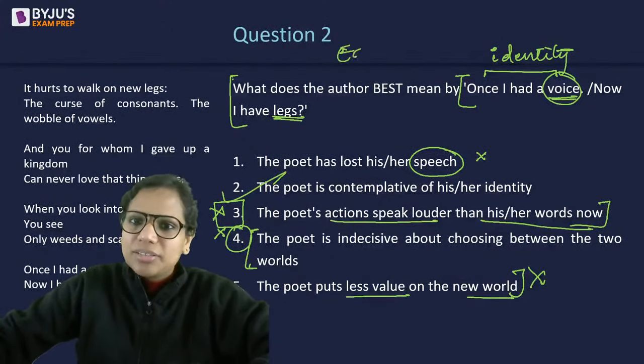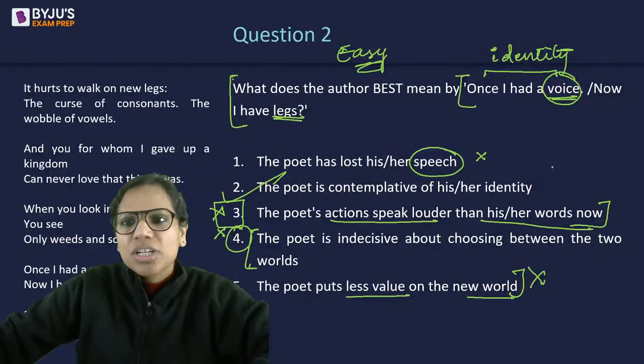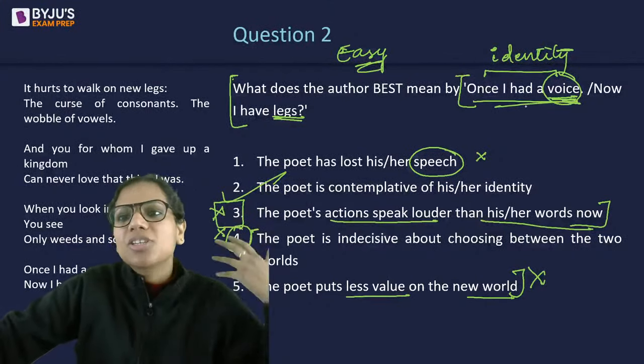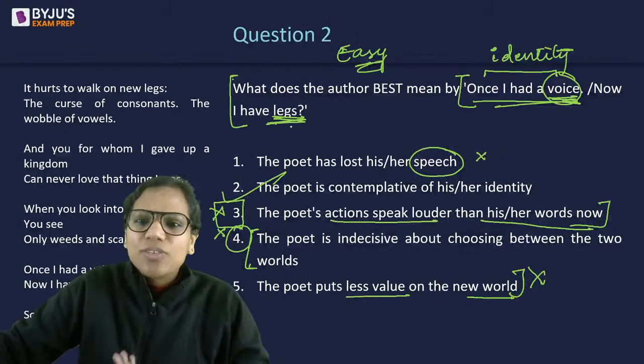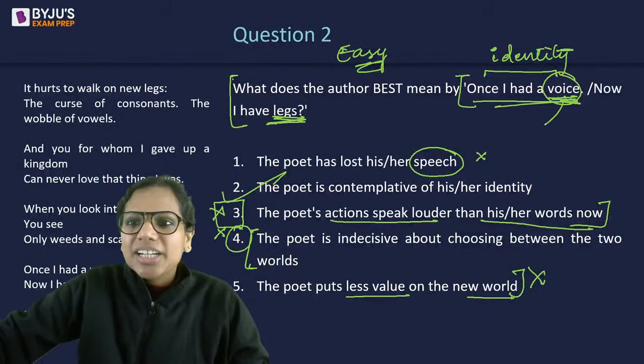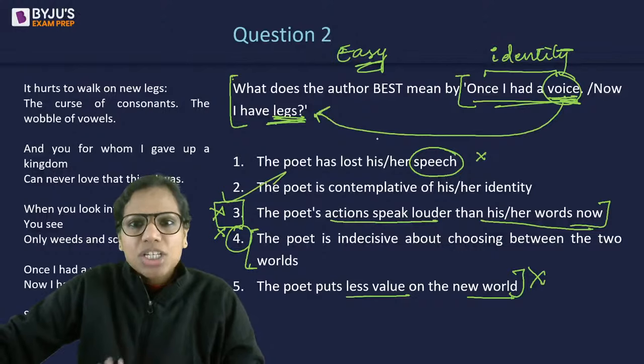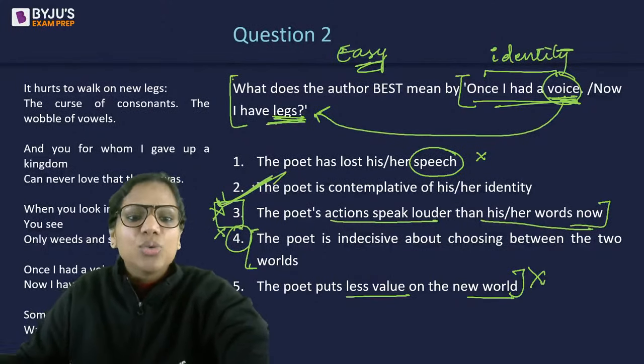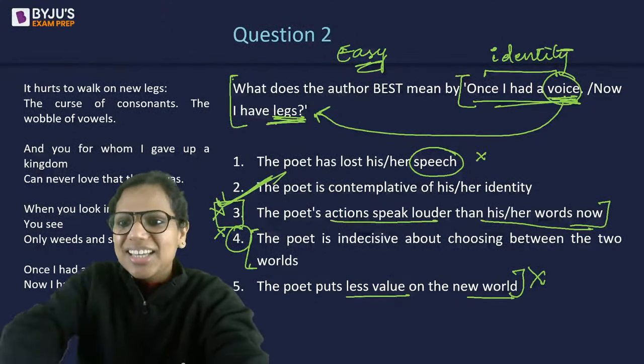This was an easy one. She is contemplative of her identity. That एक time था जब मेरे पास voice थी एक. Now I have legs. So basically it's like her identity has changed. Once she had something, now she has something else. So two is the answer here. Right?